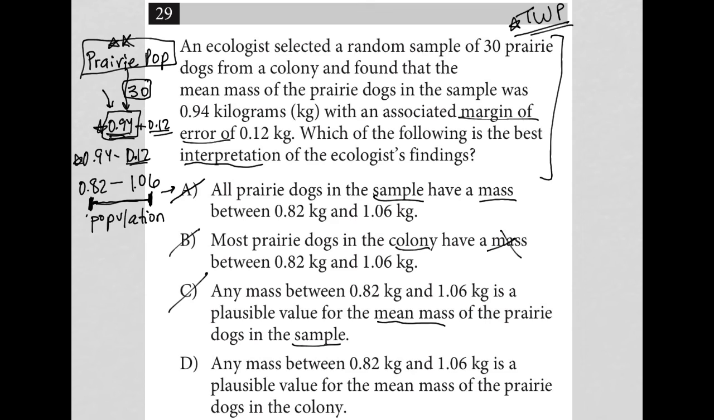Choice D, any mass between 0.82 kilograms and 1.06 kilograms is a plausible value. So that sounds exactly like choice C. So what's different? Okay, choice D mentions the colony. Okay, perfect. So choice D must be the correct answer because it's regarding the entire population, which is the colony of prairie dogs. So choice D is the best answer because it mentions the mean mass and lets us know that it's relevant for the entire colony, not only for the sample. So choice D is correct.